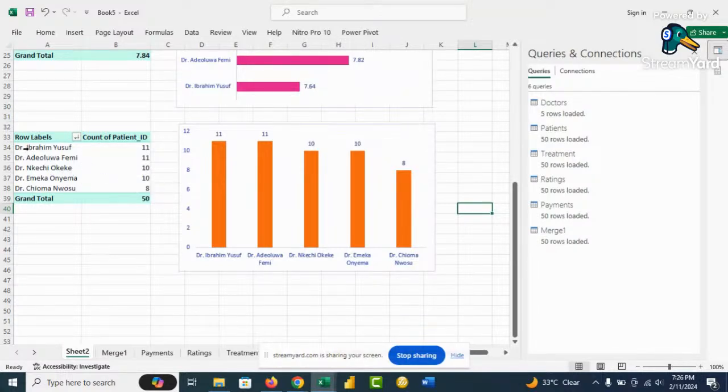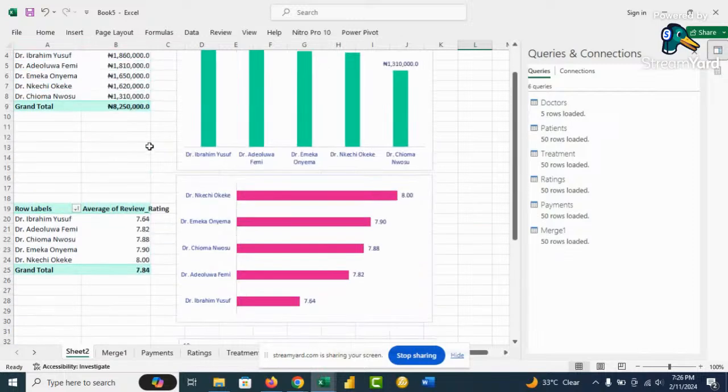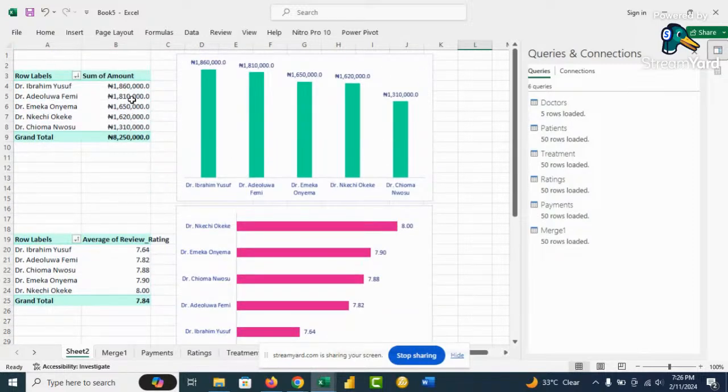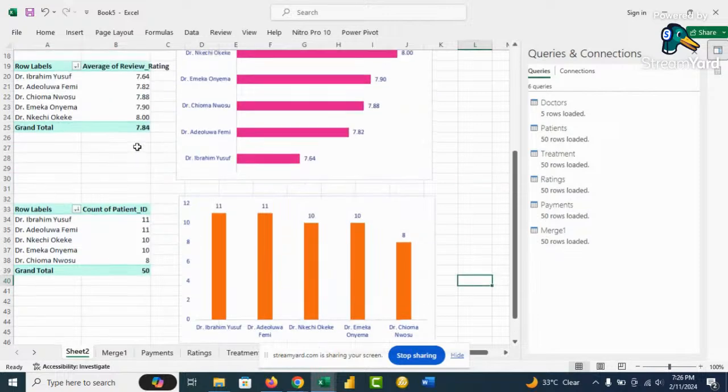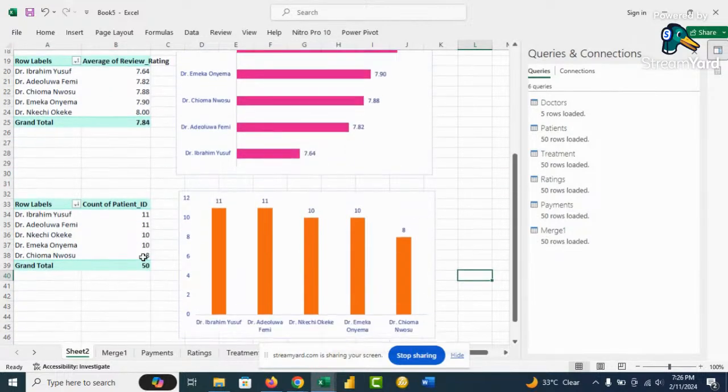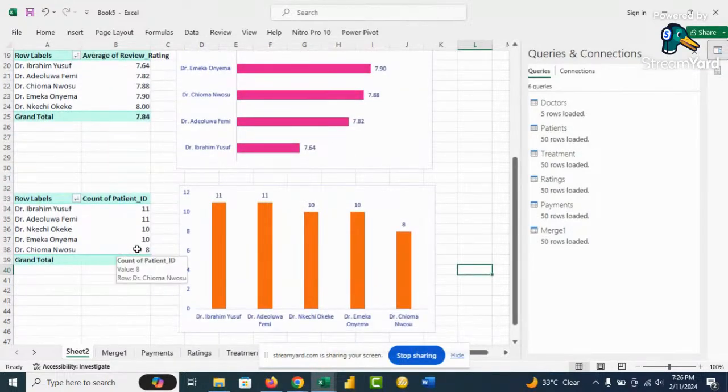Now, if we discover that Dr. Ibrahim Yusuf, generating the highest sales, is not because of anything special. It's just because they sent more clients to him. So we can make it a discussion. If we discover that Dr. Chioma Nwosu has a higher rating, more patients should be sent to Dr. Chioma Nwosu. That is one quick recommendation we can make for this analysis.